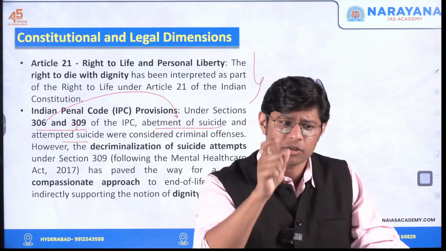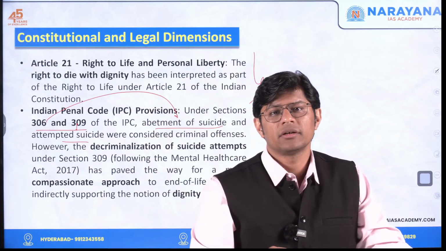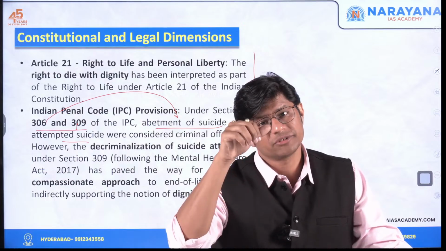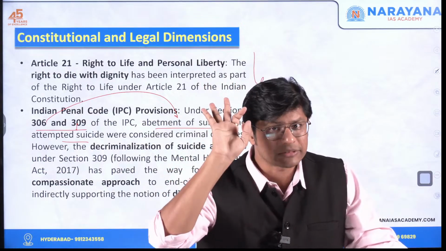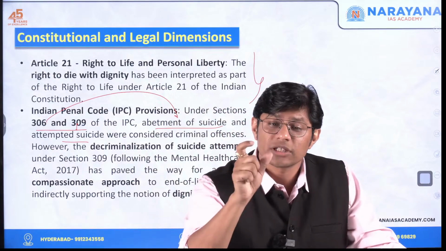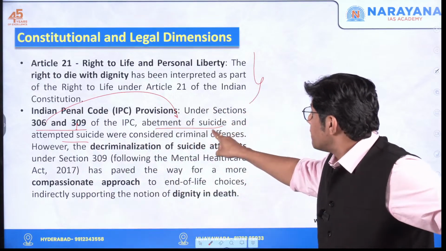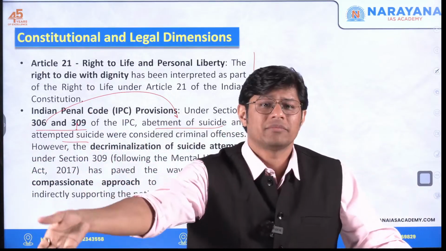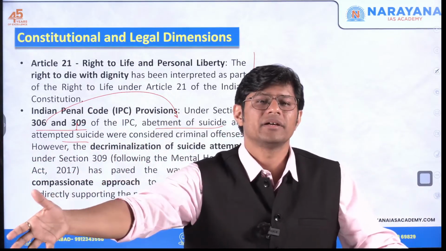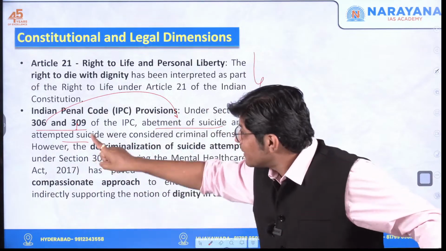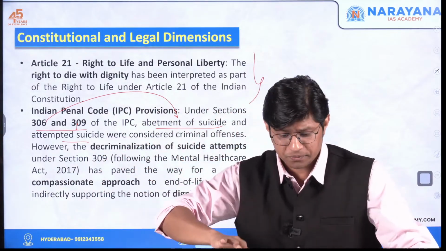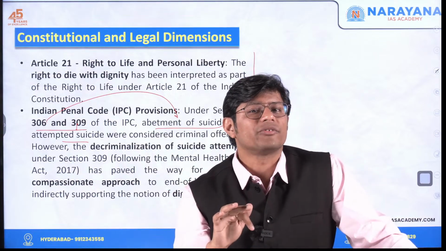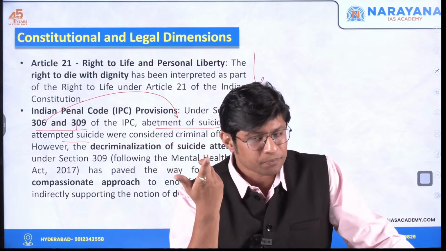You're forcing him, you're mentally torturing that person, right? And that person finally has, let's say, hanged himself. This is known as abetment of suicide. You are encouraging someone to end his life. You're torturing him, beating him, abusing him. That is abetment of suicide. Attempted suicide is when a person, by his own decision, decides to end his life. Let's say he commits suicide.